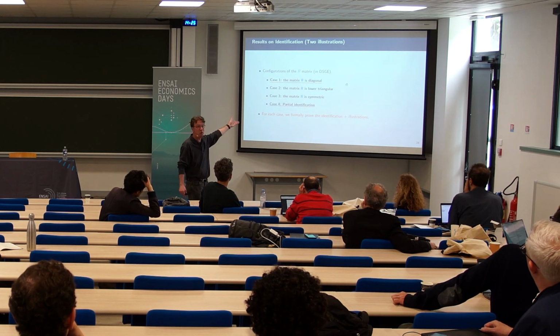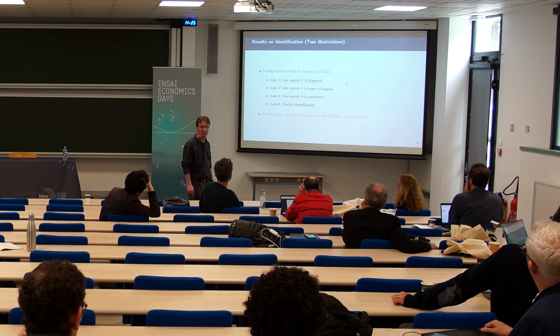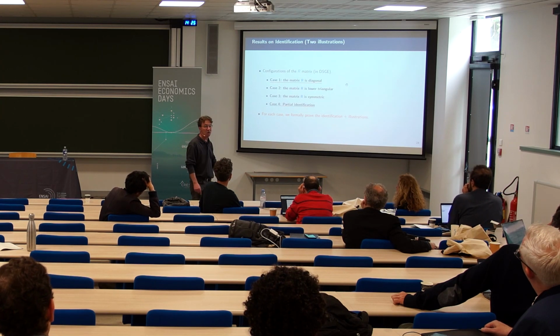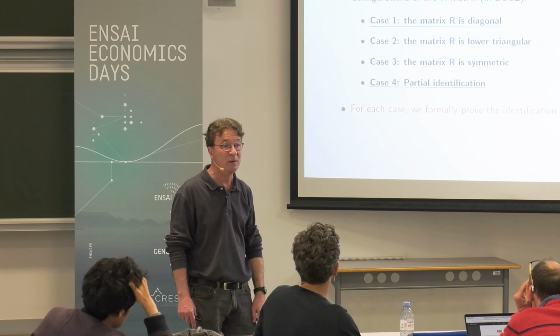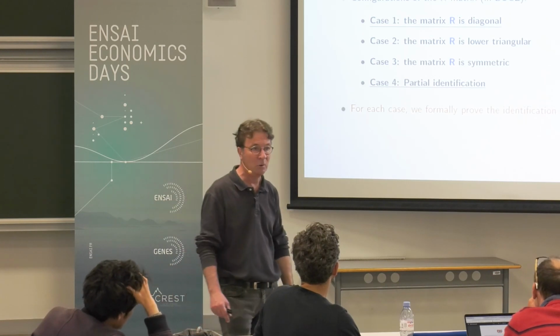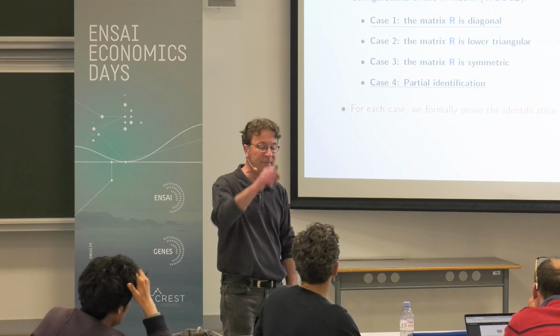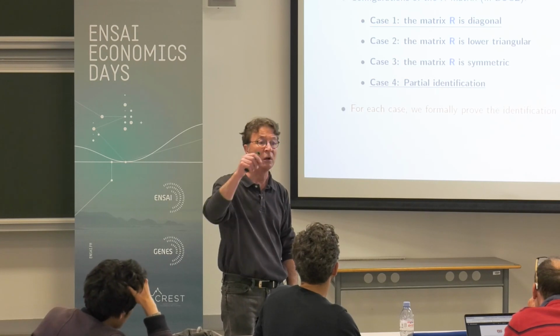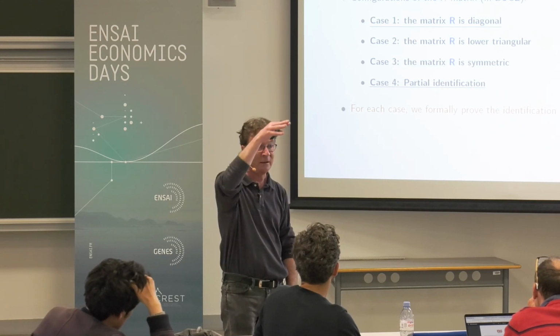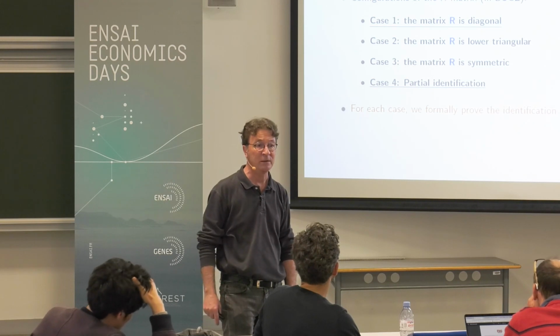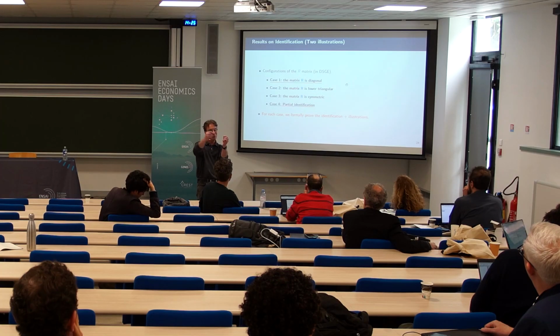The first is the most popular in DSGE models: R is diagonal. Then, R is lower triangular. I didn't find any paper with a lower triangular, but we inspect it. I discovered that, for example, models with news on unexpected shocks can have this type of triangular representation, because you see immediately the effect of the news, the lag effect that appears in the dynamics.